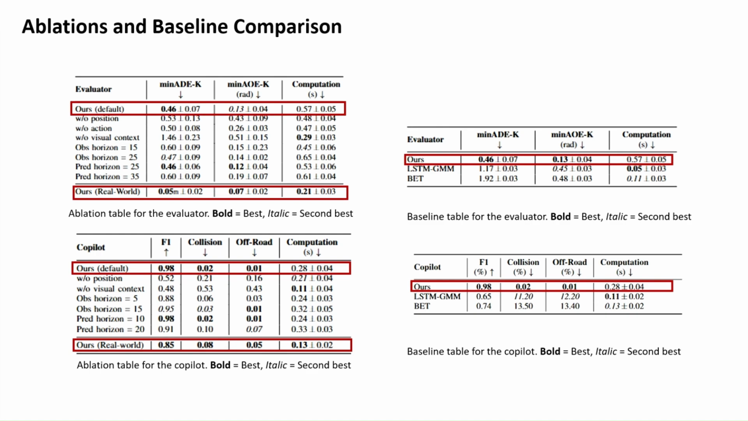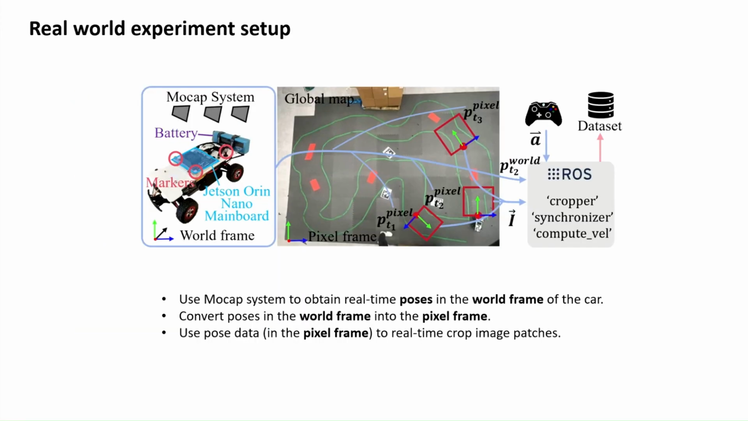We conducted an ablation study in both simulation and real-world settings to assess each component's impact. For the evaluator, visual context, position, horizon lengths, and past human actions all proved essential to performance. We also compared our diffusion-based models with 2 multimodal baselines, LSTM, GMM, and BET, both of which require preset modes. As shown in the right tables, our approach outperforms them in accuracy, safety, and efficiency.